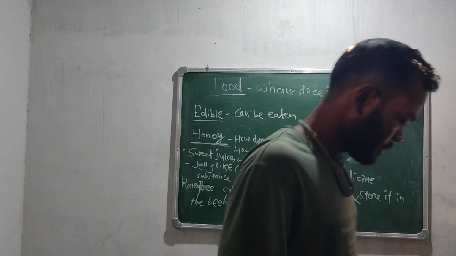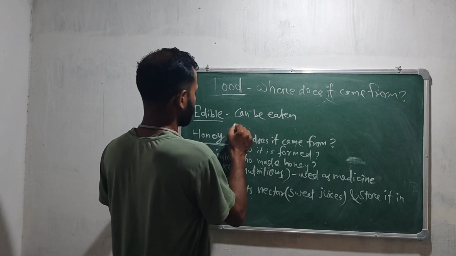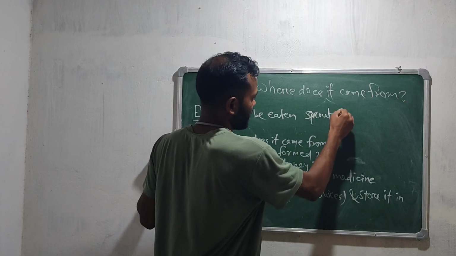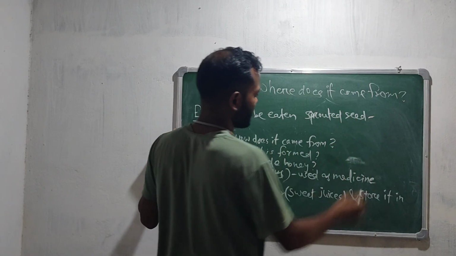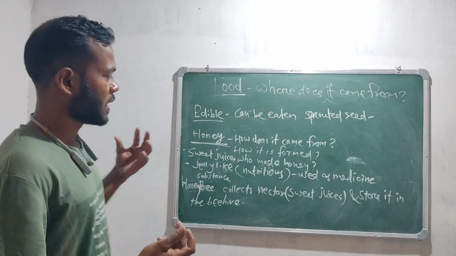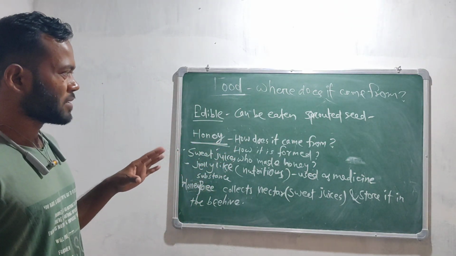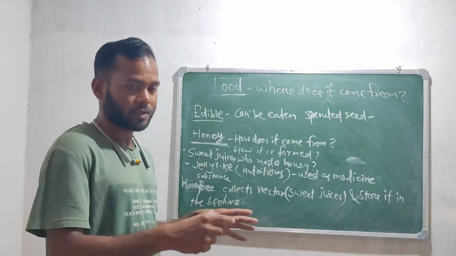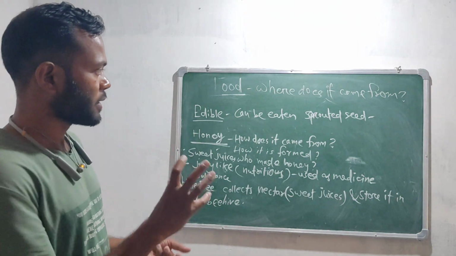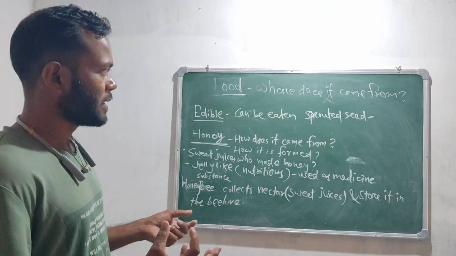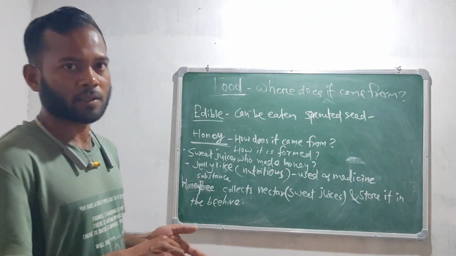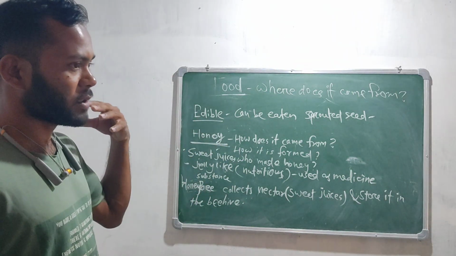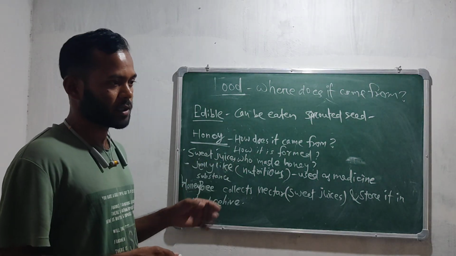Then sprouted seeds. We have heard about the sprouting process. What are sprouted seeds? Suppose we take moong. First we wash it in water, then we cover it with a cloth and store it for one day. Then we can see that the seeds are germinating after one to two days.